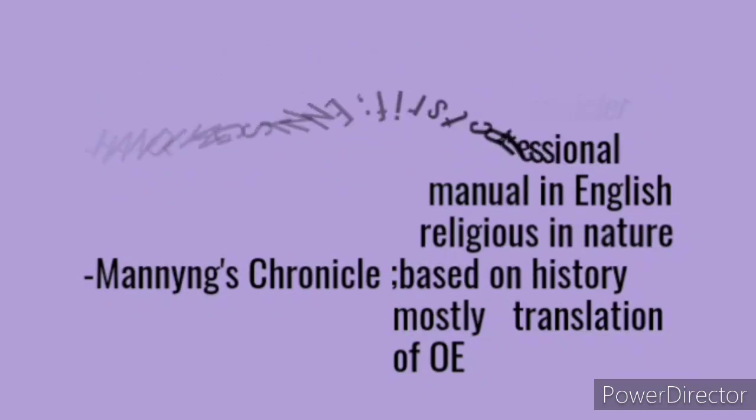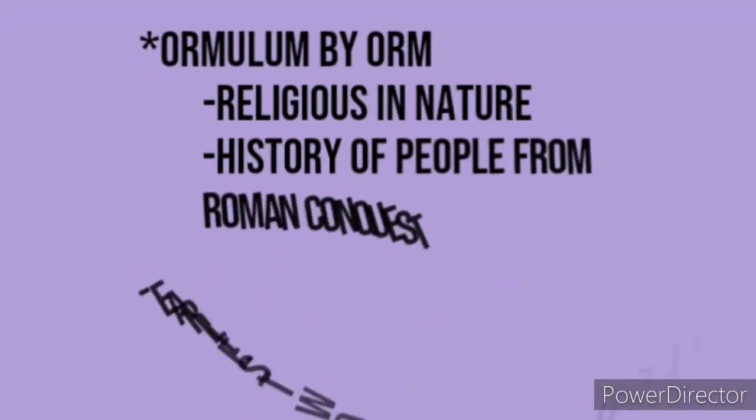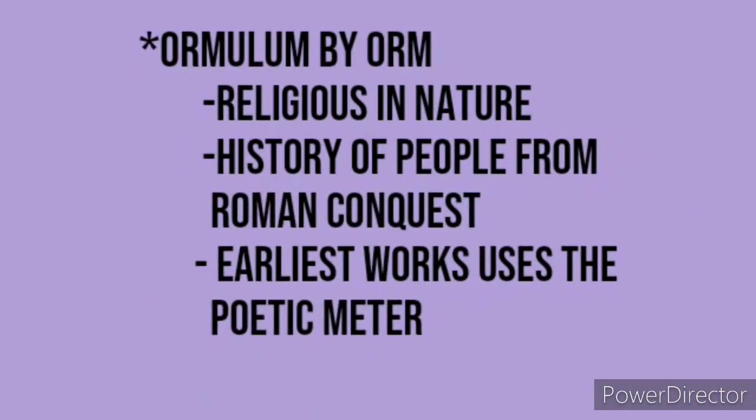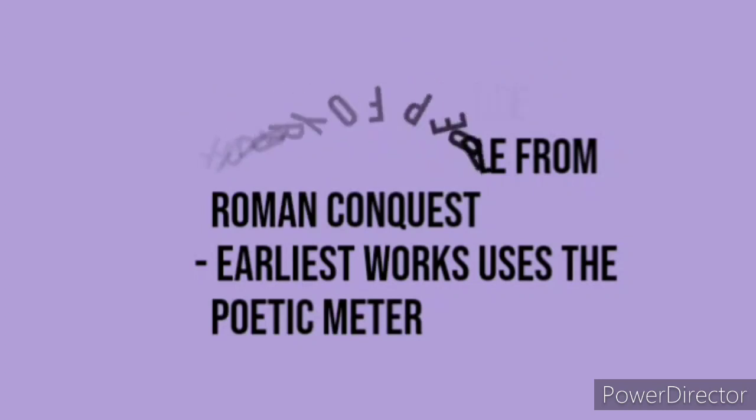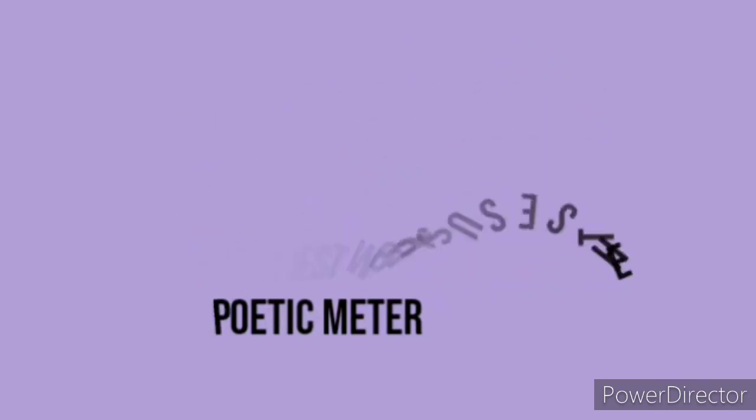Old English period. Next, we can see another important work, that is Ormulum, which was written by Orm. The work Ormulum, religious in nature, traces the history of the English people from the Roman conquest onwards, and it was one of the earliest works to use poetic meter. Another fact is that most of the works were anonymous.